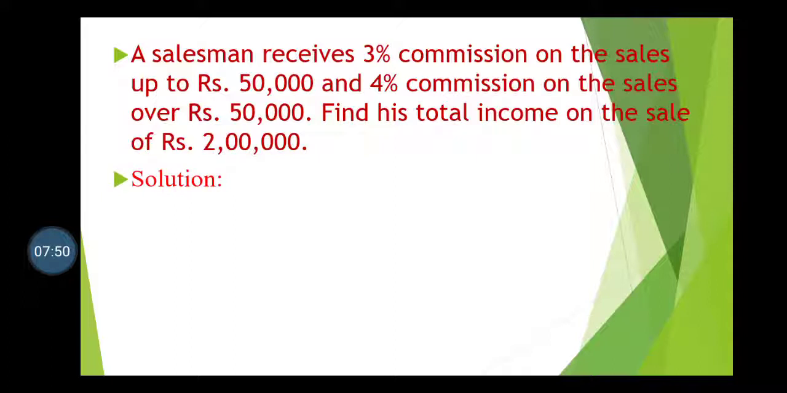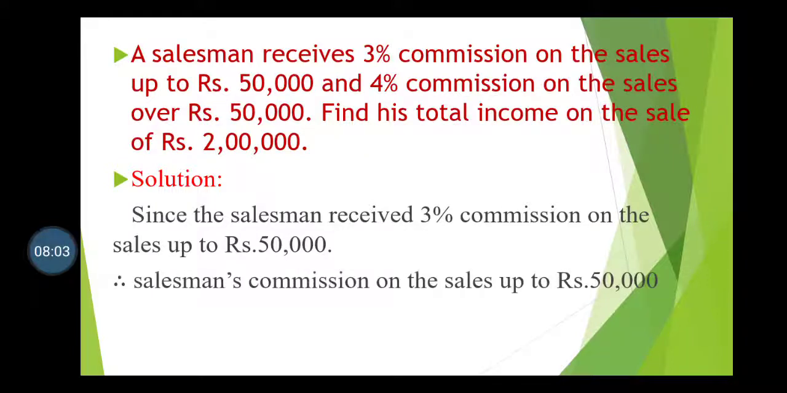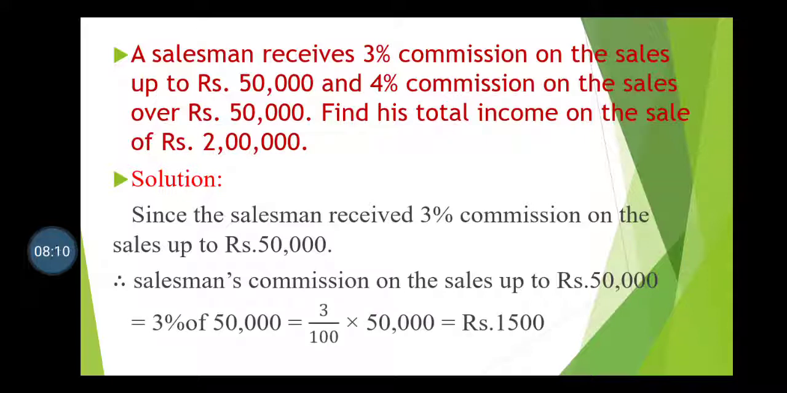Okay. First we will calculate the commission up to 50,000. Since the salesman received 3% commission on the sales up to 50,000, the salesman's commission on the sales up to 50,000 is equal to 3% of 50,000, which is equal to 3 upon 100 into 50,000, and it is equal to rupees 1,500.